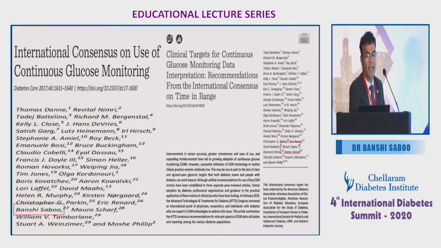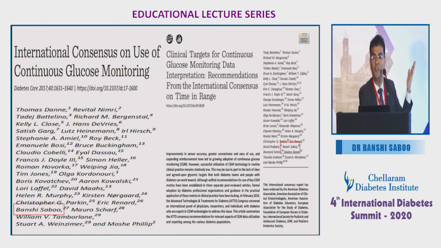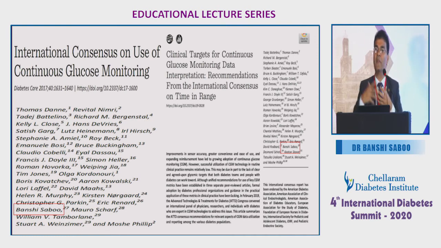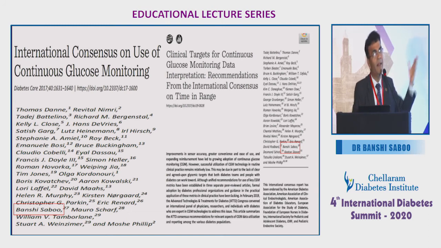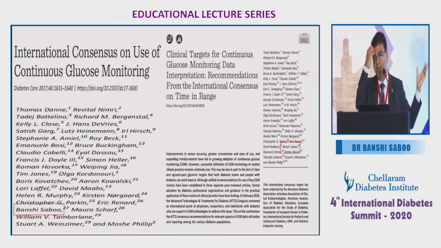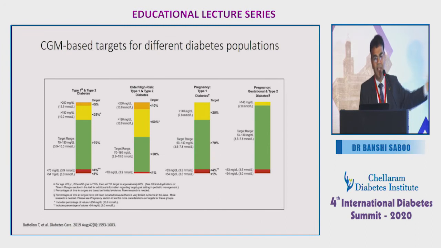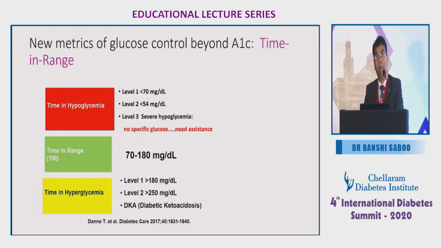So as he was talking, I was part of this international consensus on the use of continuous glucose monitoring. Yes, in 2017 we came out with a guideline on when the CGM should be used, and then the clinical targets and time in range. Again, I was one of the experts for this time in range paper, which was published by the American Diabetes Association in Diabetes Care. He had already talked about the CGM based targets for different populations: type 1, type 2, GDM, and also pre-GDM.